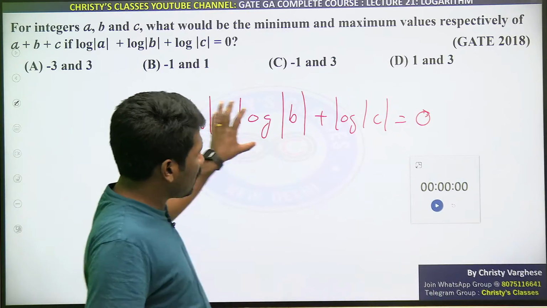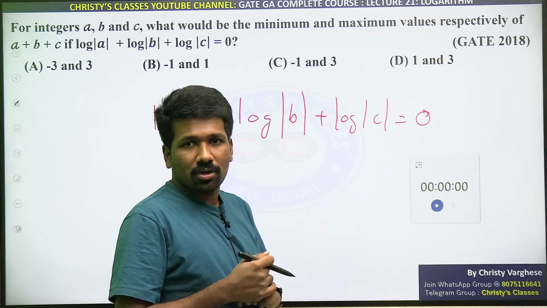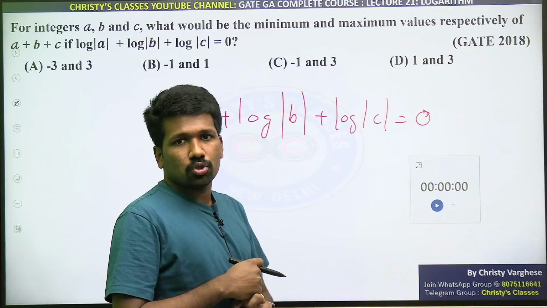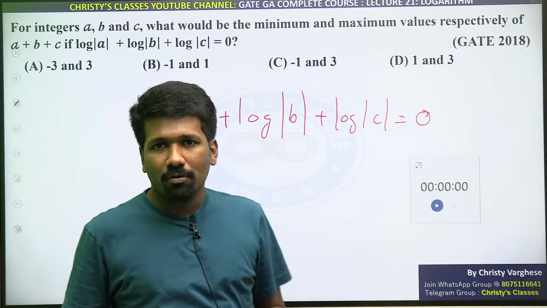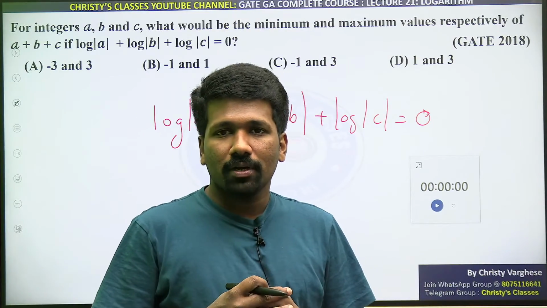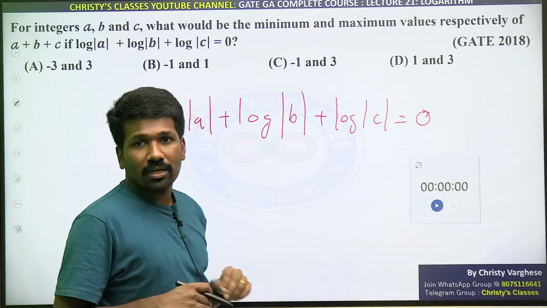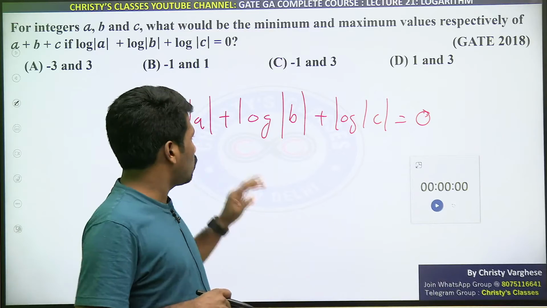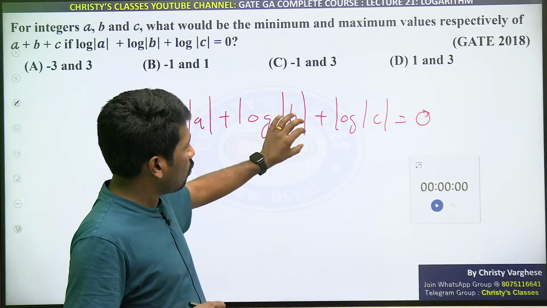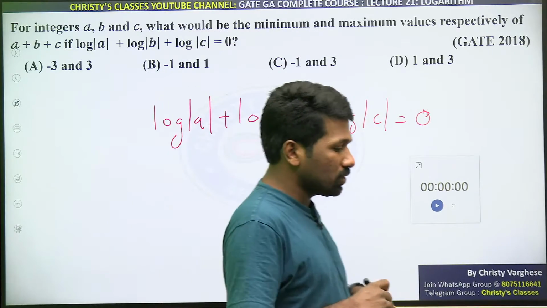So the sum of three numbers is 0, which means all three numbers should be 0, because the logarithm cannot be negative. So log mod a should be 0, log mod b should be 0, log mod c should be 0.